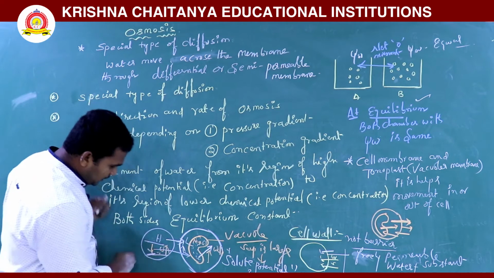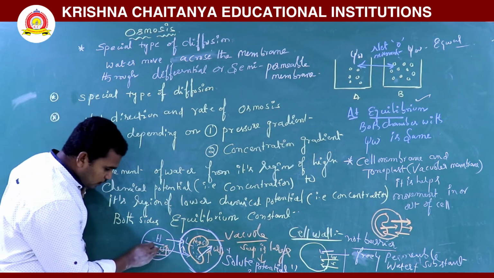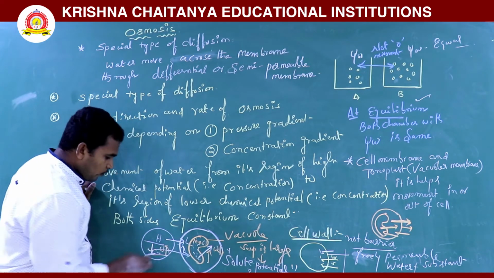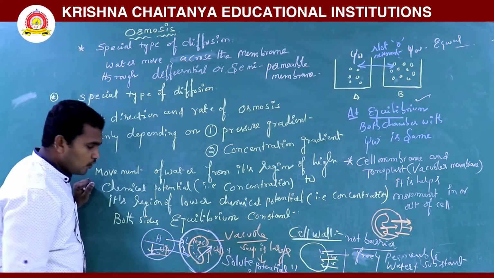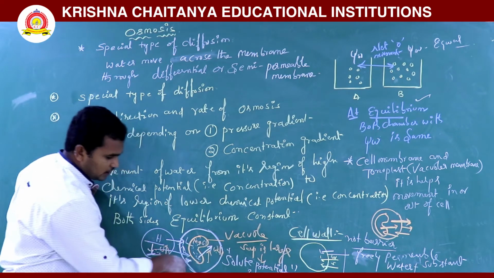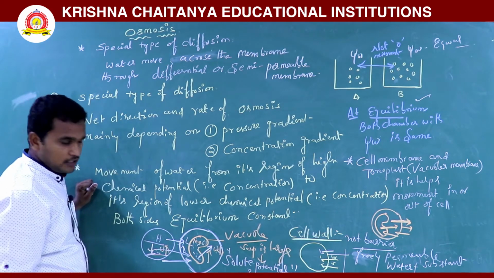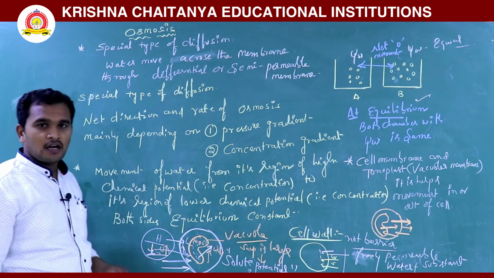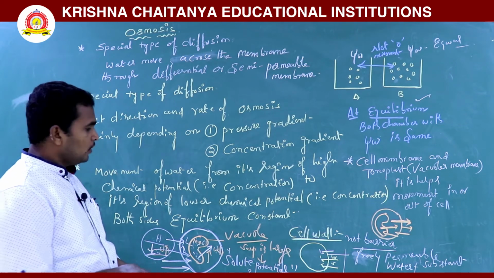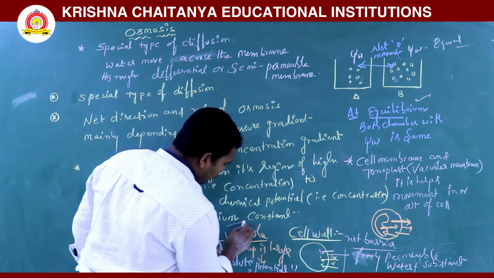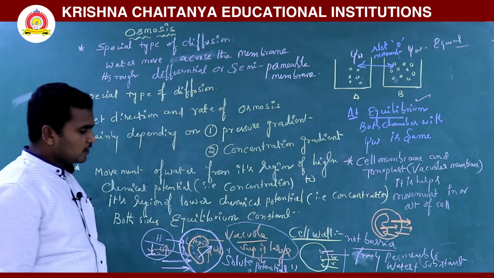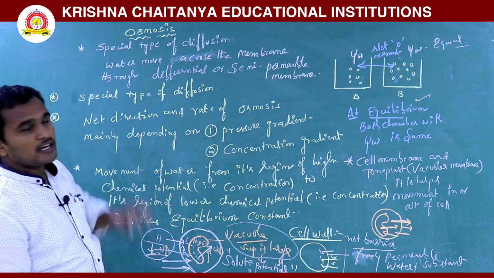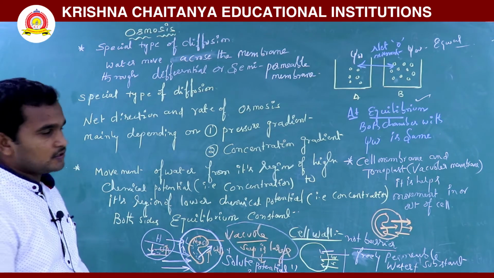So this is what we are observing. Here is one point you should remember. Here the solute potential is high, here it is low. Water potential is high here, water potential is low here. Water moves from high concentration to low concentration, while solute potential moves high to low. That point you should remember. Mainly the vacuolar sap decides the solute potential in the cell. So these are some general features of osmosis.